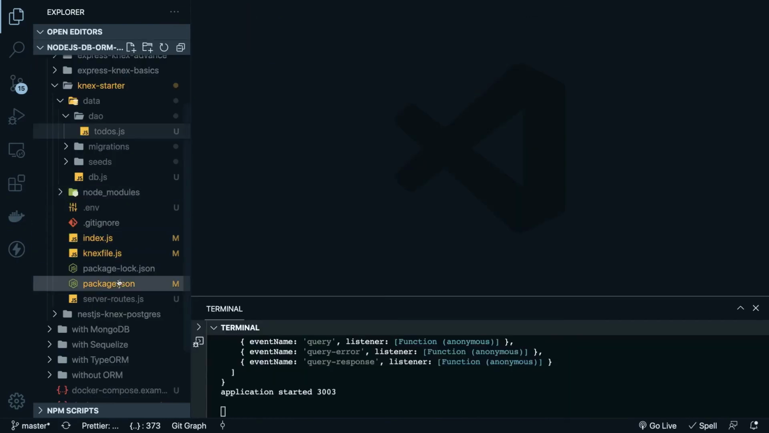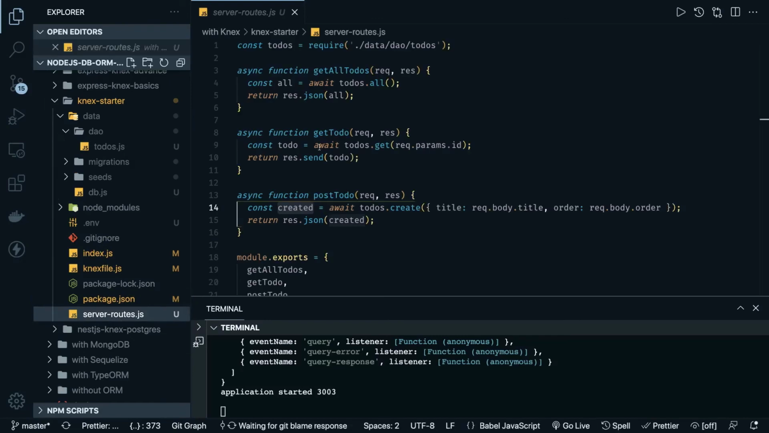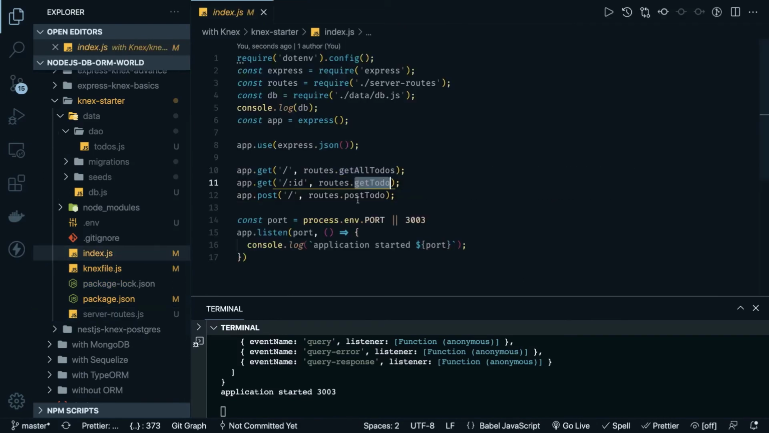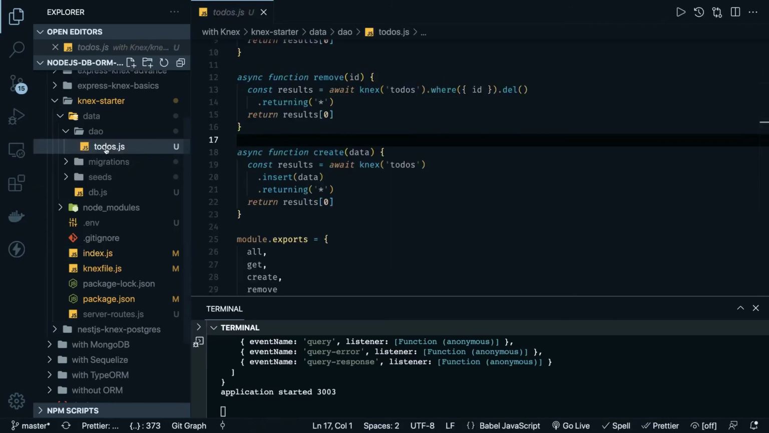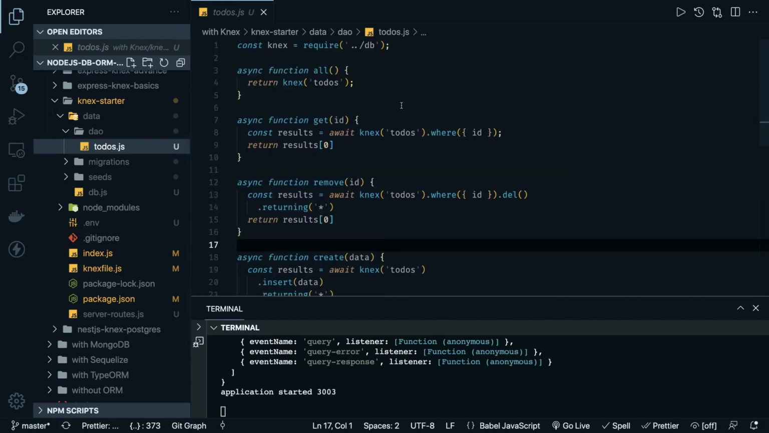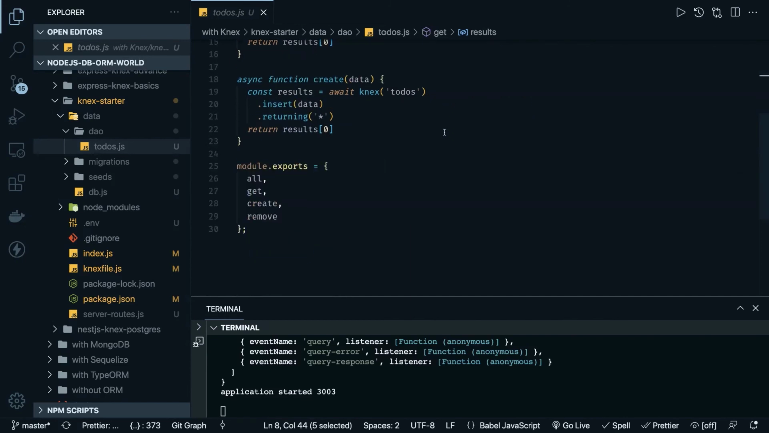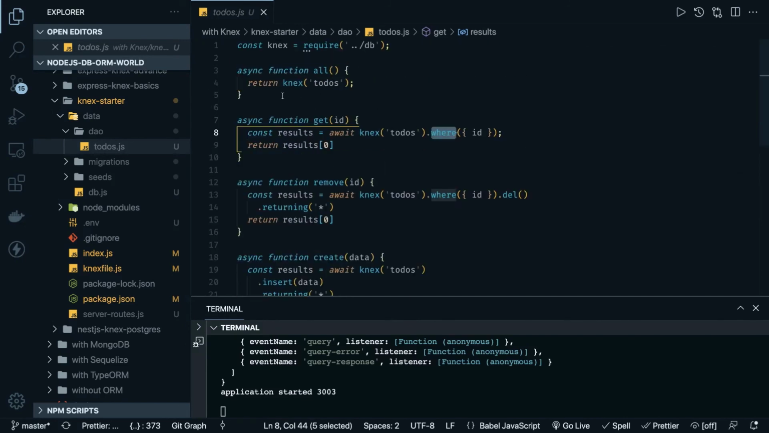So here we have defined all our methods in server routes, which are get all to-dos, get to-do, and post to-do, simple ones, a basic CRUD operation, and all the results we are returning, and we are calling them from the index route handlers. And we created a DAO layer, which is actually dealing with the next layer, the database layer, like Knex to-dos, get access to the table, and then do .where, .insert. So you can write all different operations: create, update, delete, patch, and all.